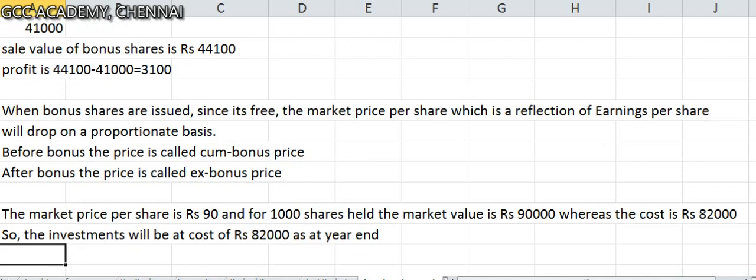So very important. Here we are actually bringing in the accounting principle of valuing short-term investments, which is basically cost or market value, whichever is less. Okay, clear? Good. Right. So let's understand this properly. Hope you got a clear understanding of this.